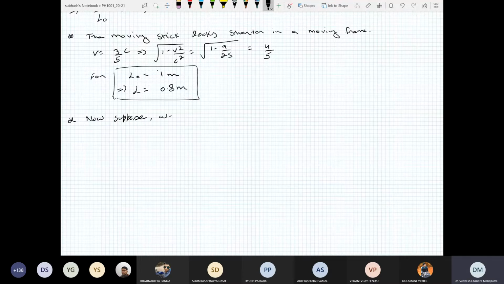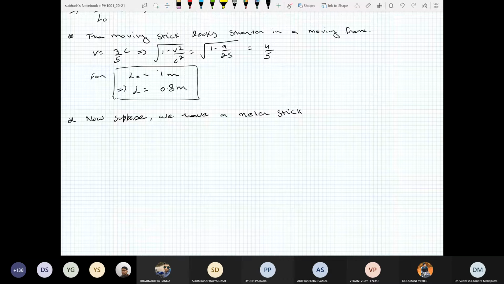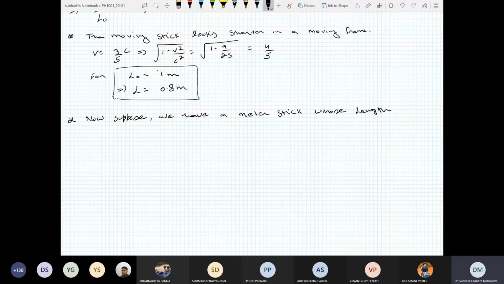Now suppose we have a meter stick, or bus, whatever you want, a meter stick whose length is L0 in the moving frame.